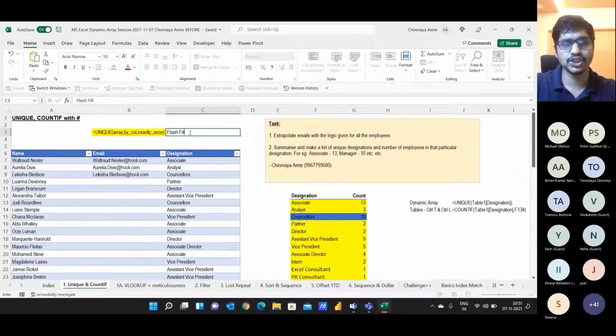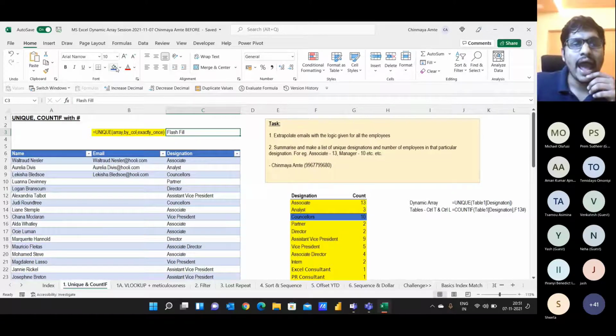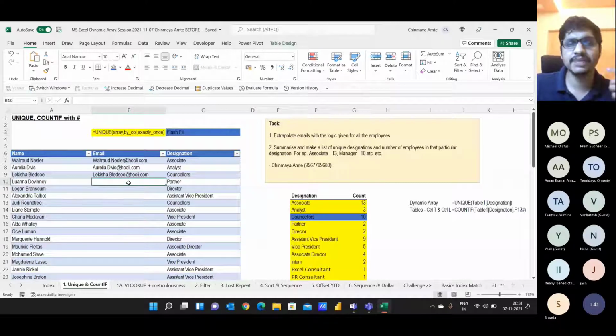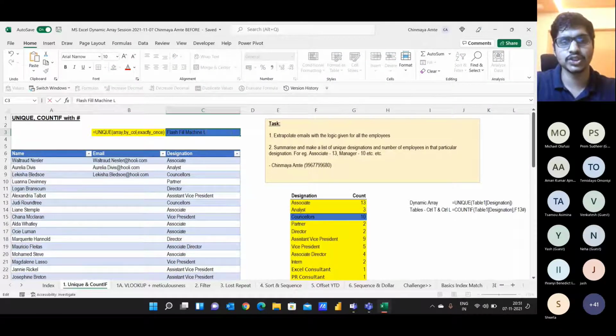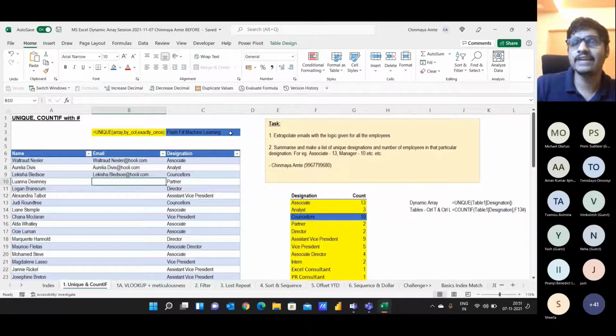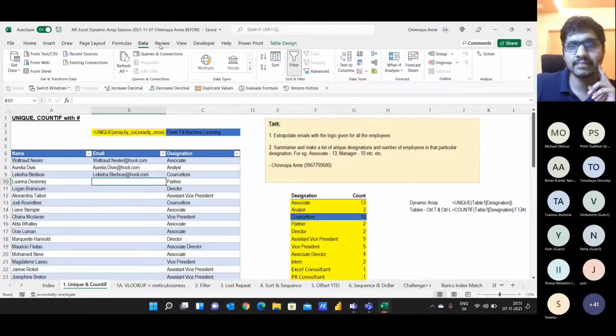Flash fill. I'm just typing it down here and highlighting it in yellow. Flash fill is based on a machine learning algorithm in Excel. It identifies a pattern and then replicates that pattern. If you see, I have given Excel a pattern, firstname.lastname@julio.com. Again, I have given the pattern firstname.lastname@julio.com.